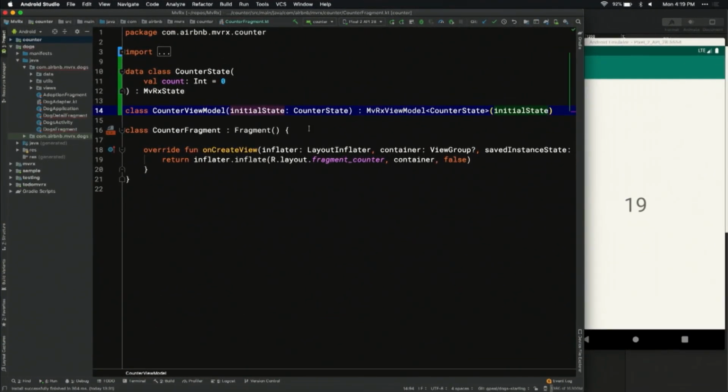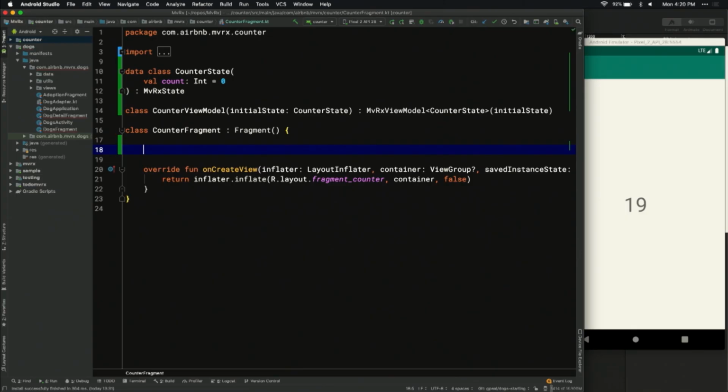Okay, so now we have our fragment. We need to get this view model. In Jetpack, you would use maybe a lazy property like in ViewModelProviders to get an instance of your viewModel class that's scoped to either your fragment or your activity. The reason you use the provider from Jetpack is so that if you rotate the screen, it will reassociate your new fragment with your original viewModel, which is how they enable you to have that really clean and simple lifecycle that survives for the entire logical lifecycle of your screen, rather than just the view lifecycle. But MvRx makes that a little bit easier.